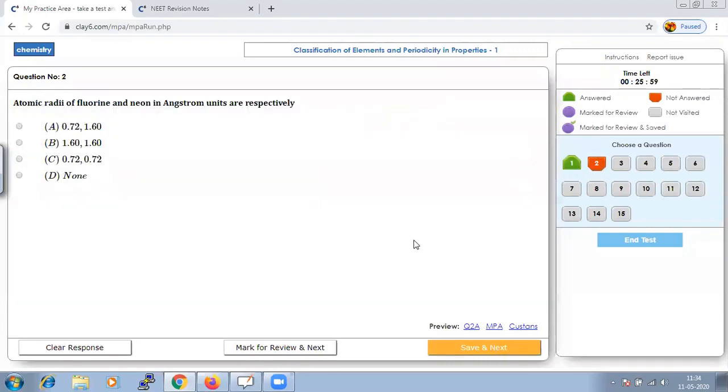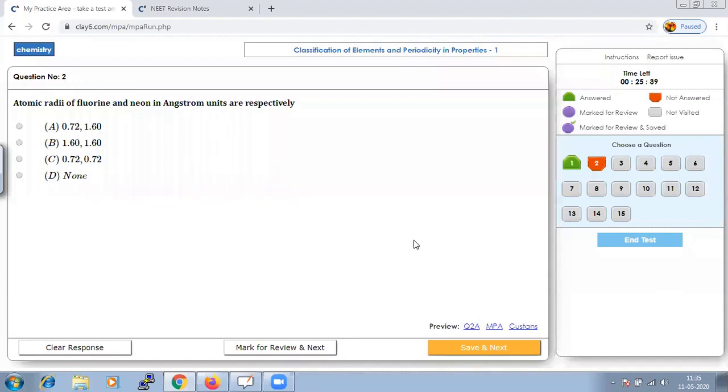Here they are asking the atomic radii of fluorine and neon in angstrom units. They have given options with values. Do we know how to calculate those values?